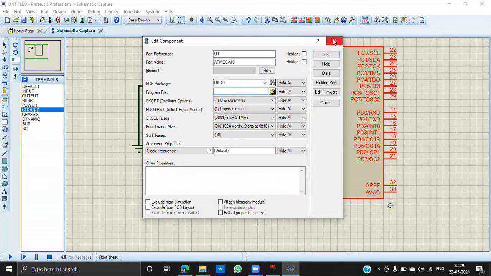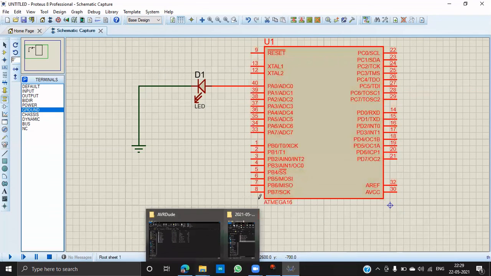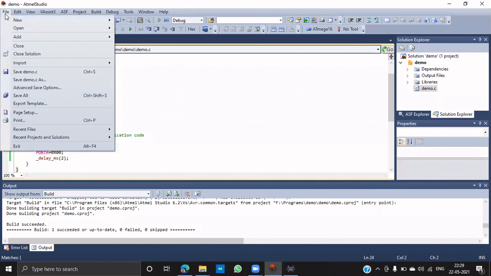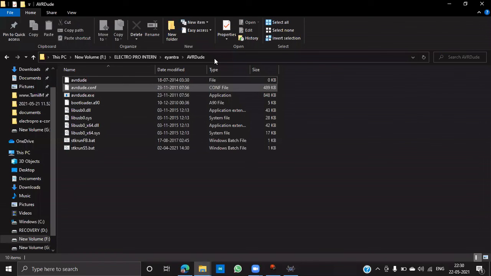You can directly add the path. Once I'm getting back, I need to check the path where it is stored. This is the path where our program file will be stored. I am pasting it here.